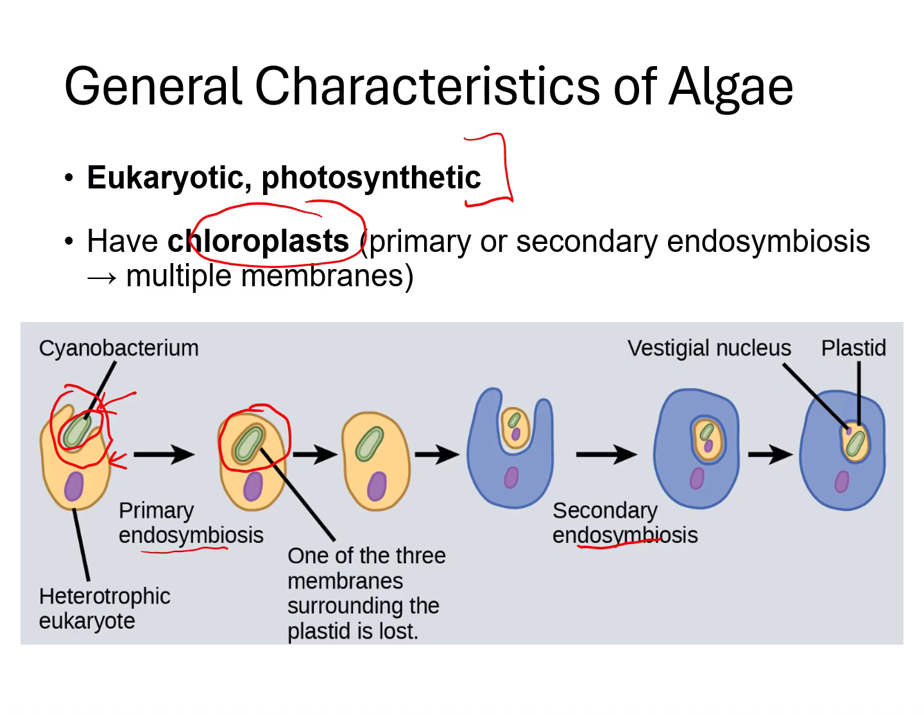In secondary endosymbiosis, we have chloroplasts with multiple membranes, and that is because this organism is being engulfed by another eukaryotic cell. So ultimately we add additional membranes, such as that membrane, as well as the membrane of the new engulfing cell in blue.